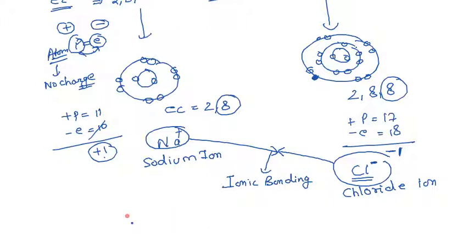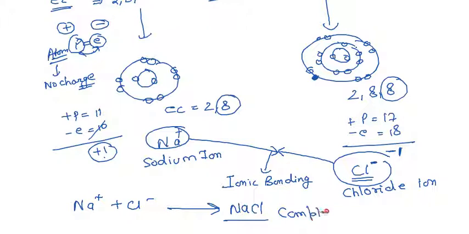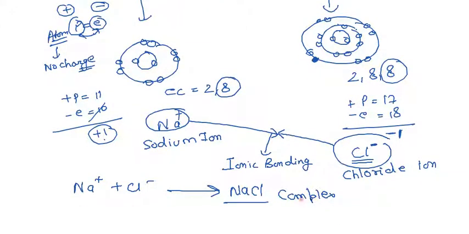Now the reaction: sodium ion plus chloride ion react with each other and convert into NaCl, which is also considered an ionic compound.